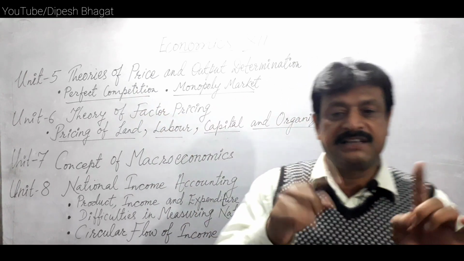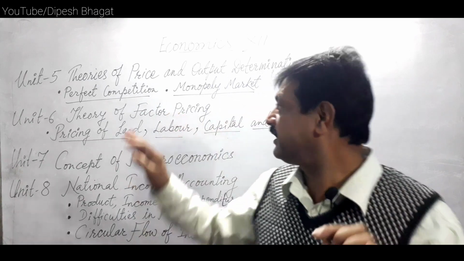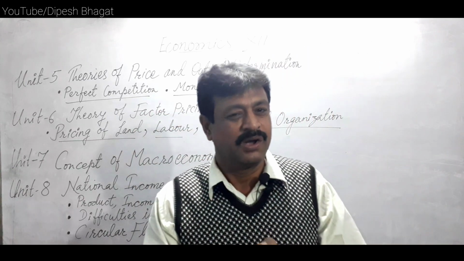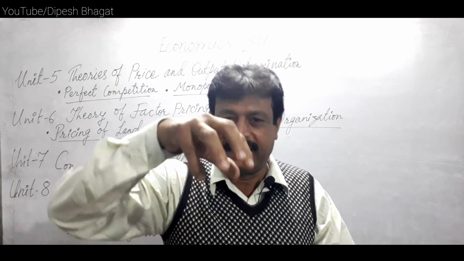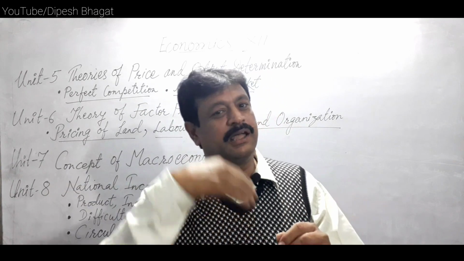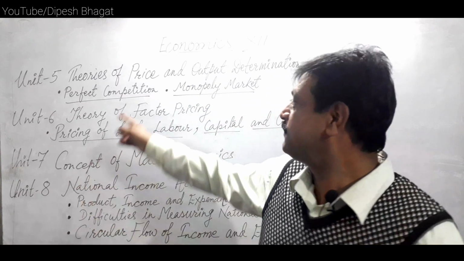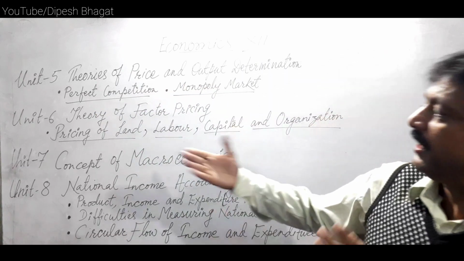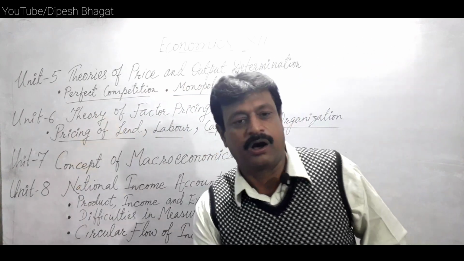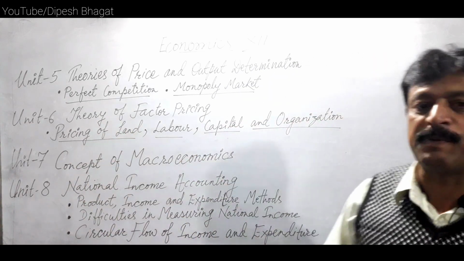There is imperfect competition also. For the sake of examination, we don't need to study imperfect competition. It is less important at this time, but perfect competition and monopoly market are very important. So in this way, now we go to unit 6, theory of factor pricing.